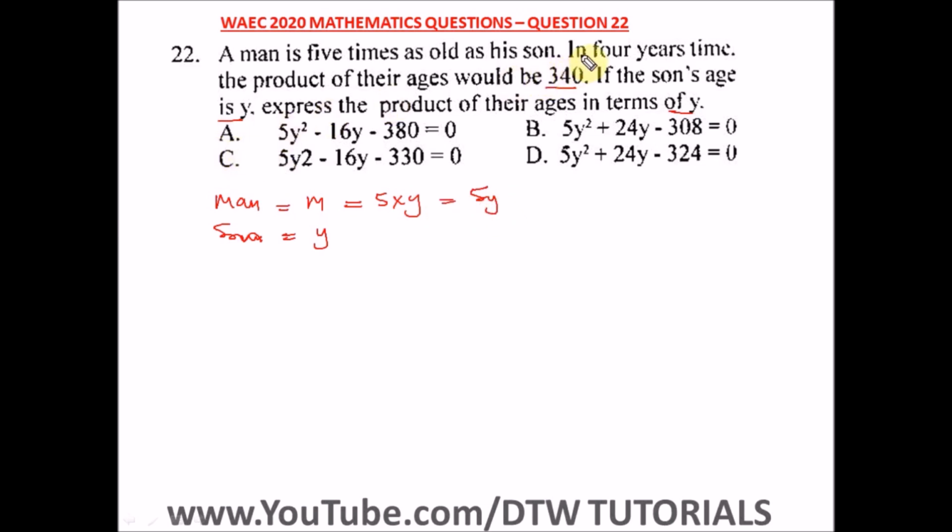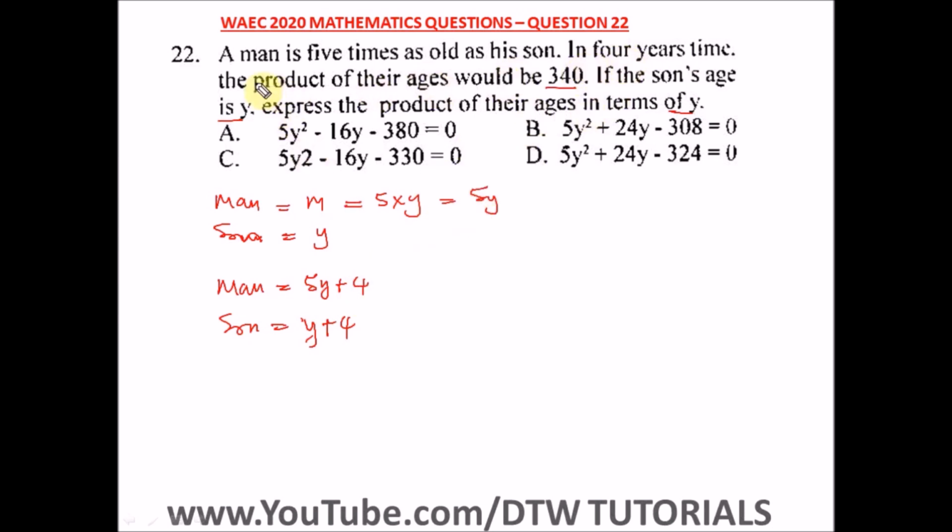Now, in 4 years' time, the product of their ages would be 340. In 4 years' time means the man's new age will be 5y plus 4. And the son's age is y, so his new age in 4 years' time will be y plus 4.